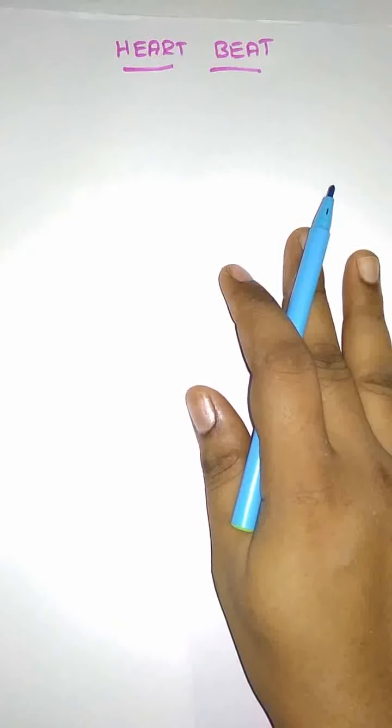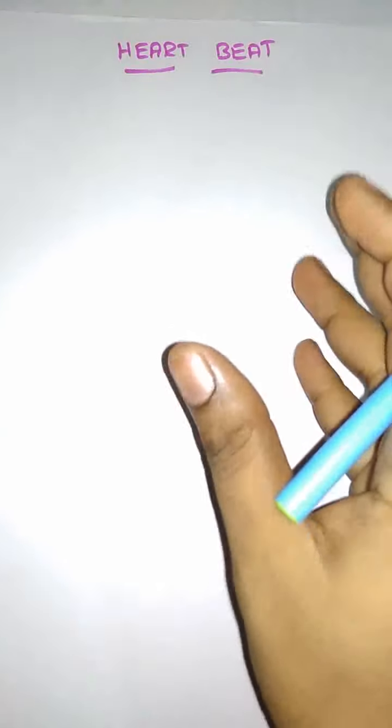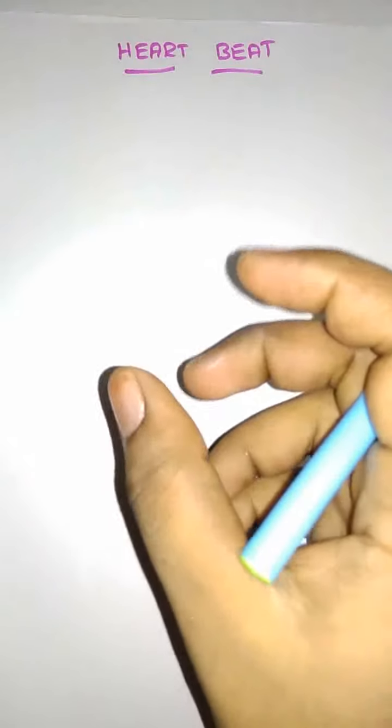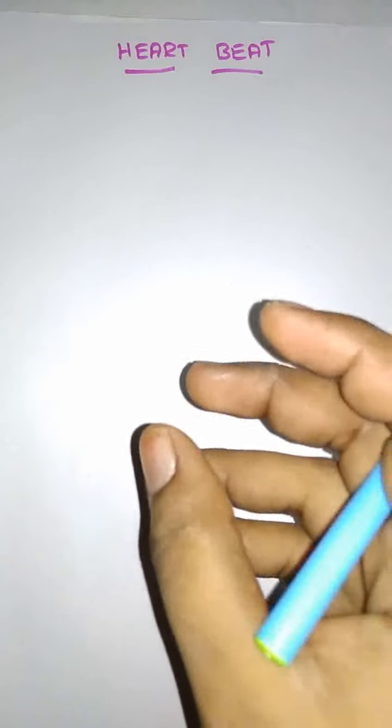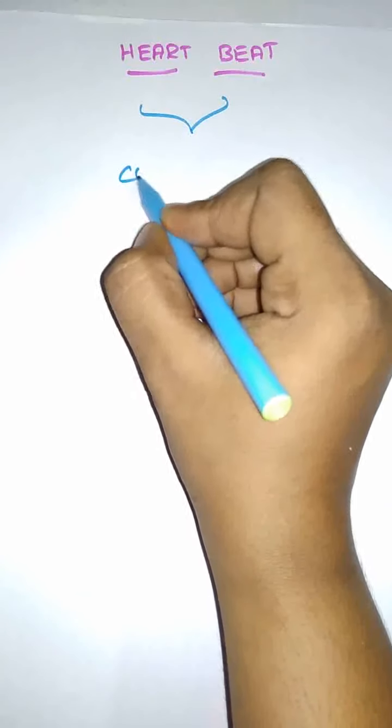Next we are having the heartbeat. Heartbeat means one complete contraction and relaxation. Contraction means they compress the muscles, and relaxation means they release the compressed muscle. That is the relaxation phase. One complete contraction and relaxation.